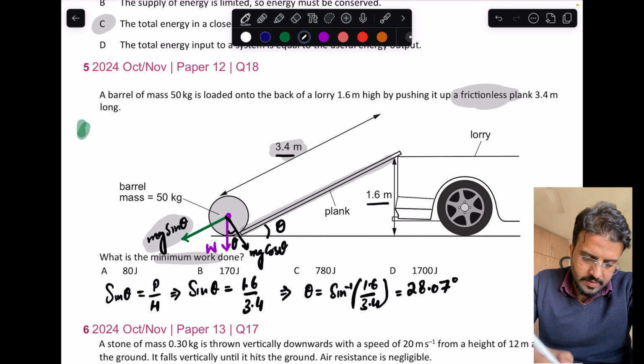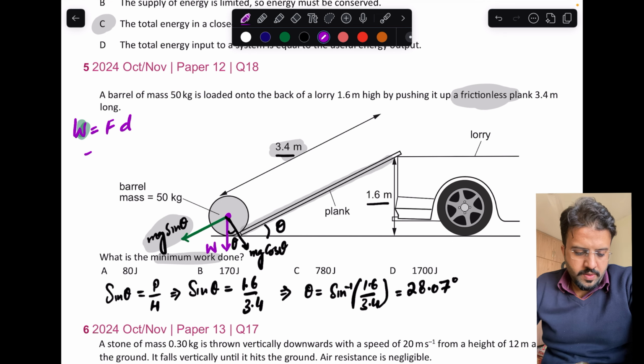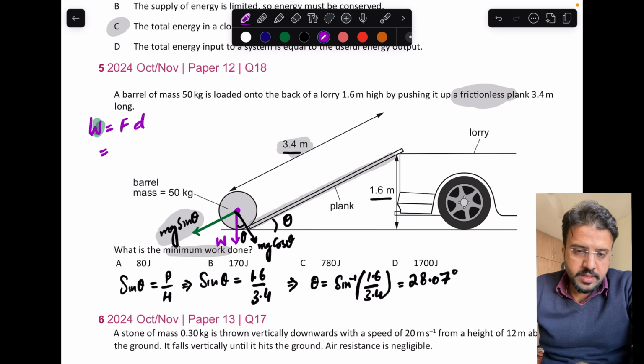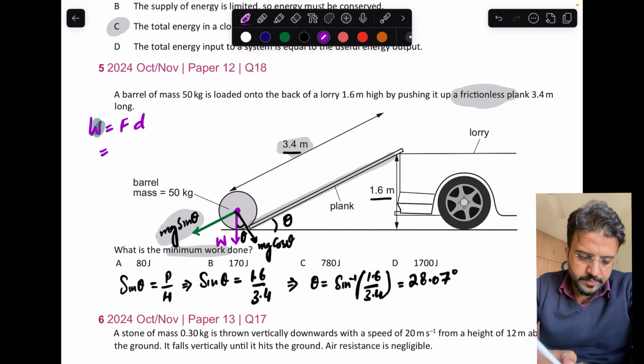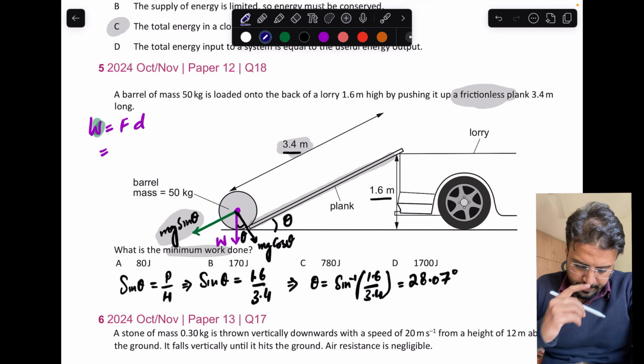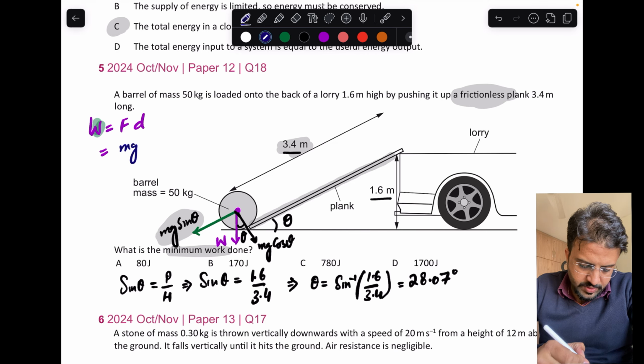As we know, work is equal to force multiplied by the distance in the direction of force. So force is mg sin theta and distance is d.